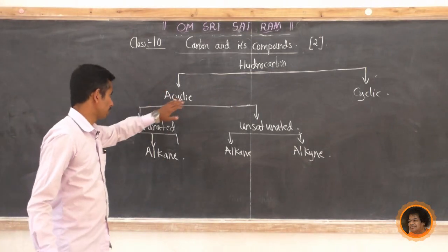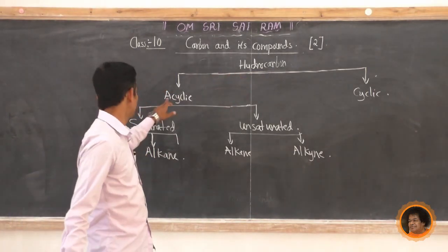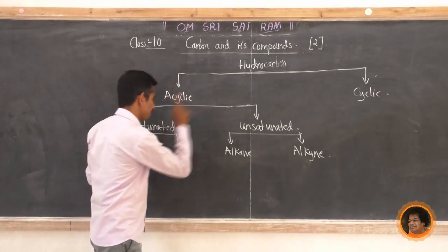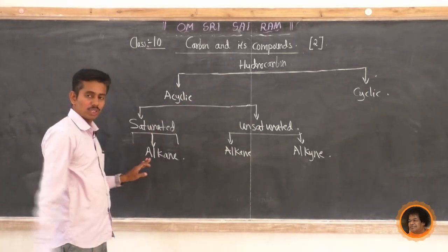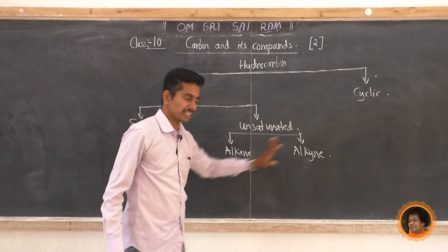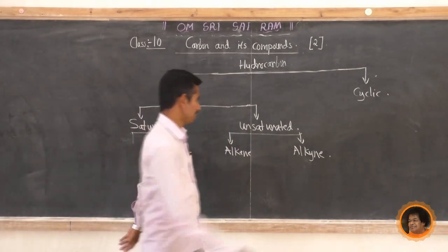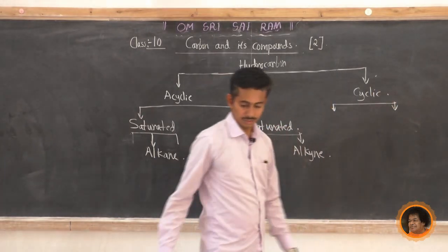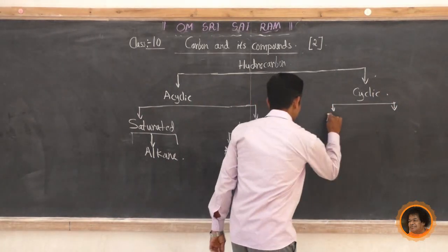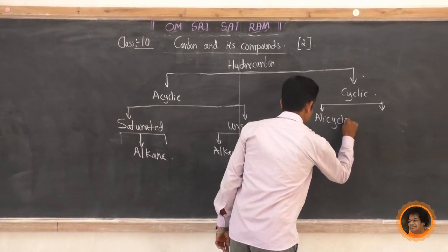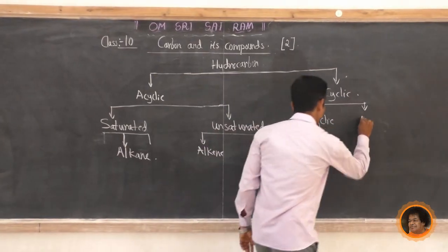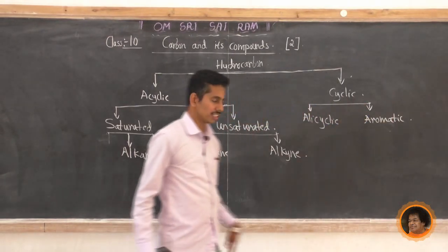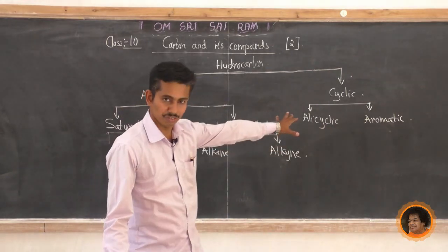So come to the point. Hydrocarbon is classified into 2 types, acyclic and cyclic. In acyclic there are 2 types, saturated and unsaturated. In saturated there is only one type, that is alkane. In unsaturated there are 2 types, alkene and alkyne. Now cyclic is classified into 2 types: alicyclic and aromatic. It is also further classified into different forms, but that is not required for 10th class.